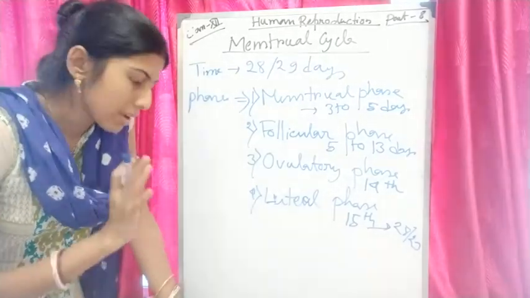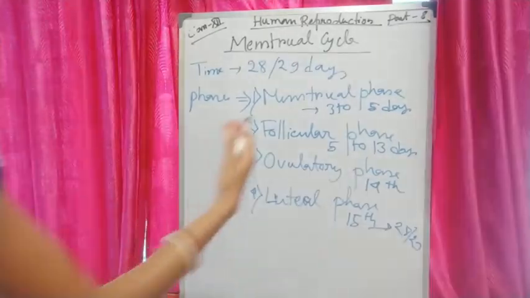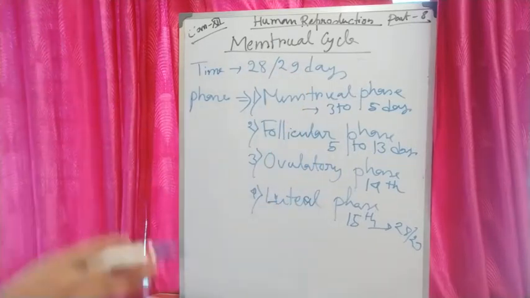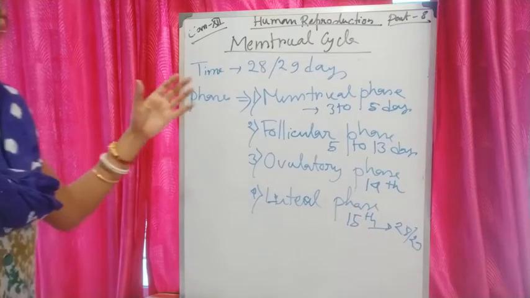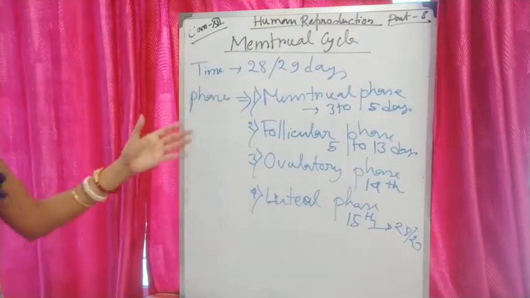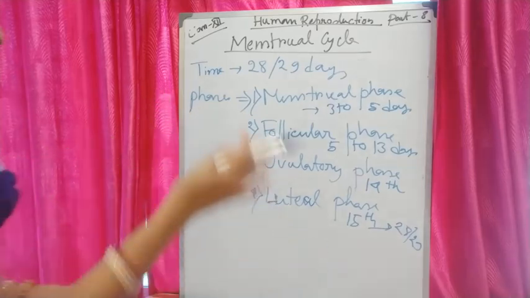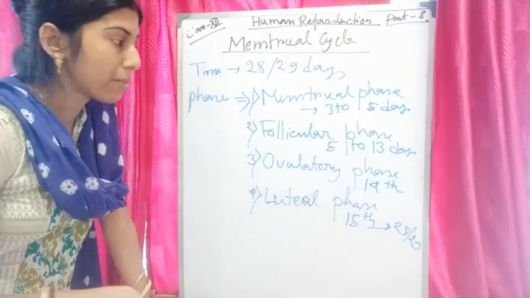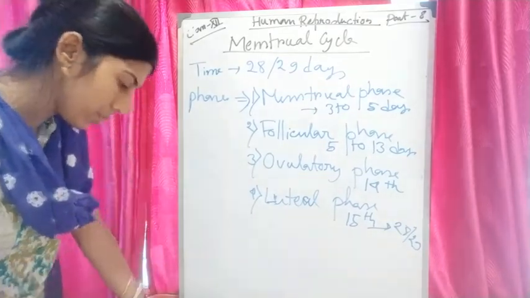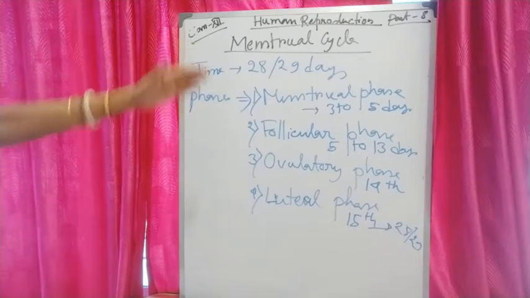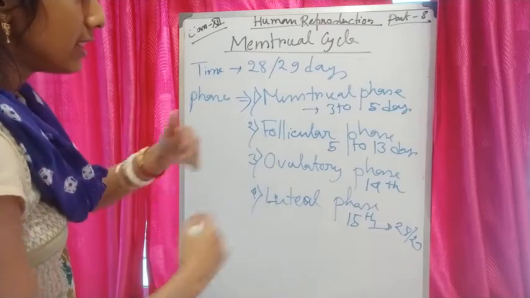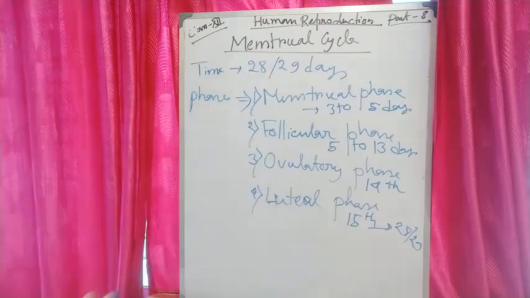Okay, so I am repeating that the reproductive cycle in case of primate females, that is monkey, ape, human beings, is called menstrual cycle. The menstrual cycle begins at puberty, which is called menarche, and the permanent stoppage of menstrual cycle is called menopause. It is a 28 to 29 days cycle on average, and the cycle is repeating.